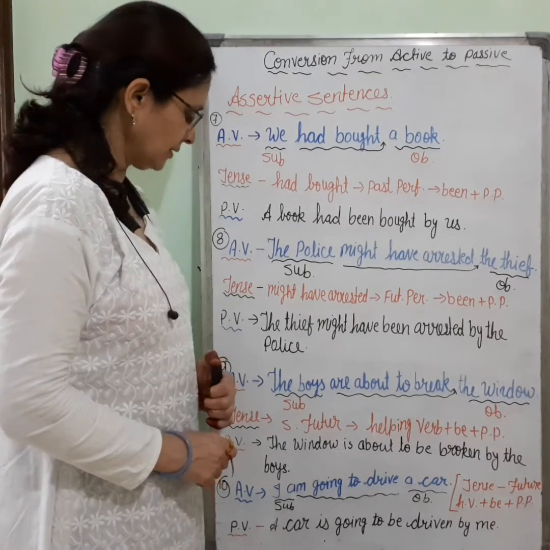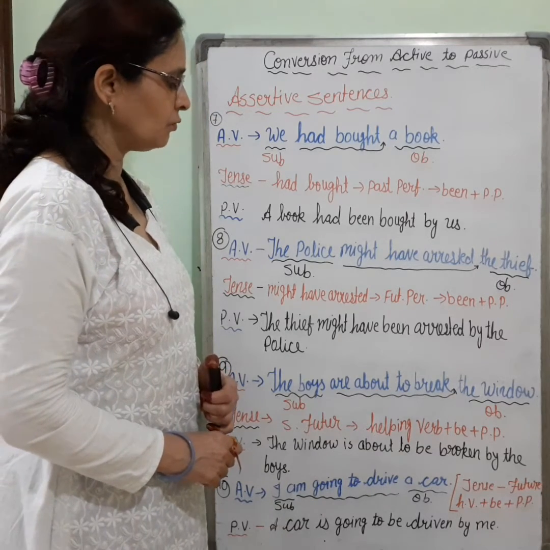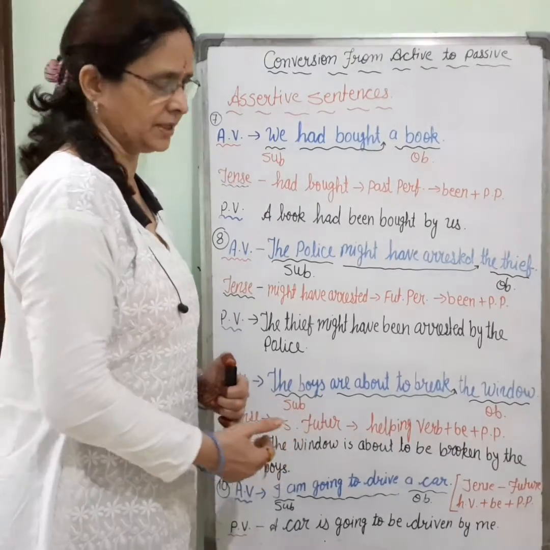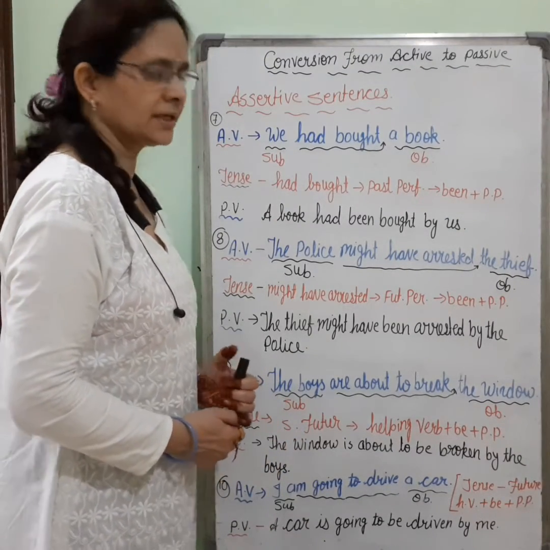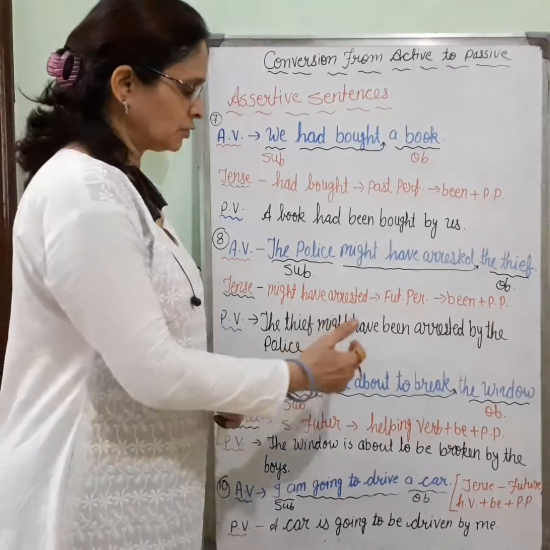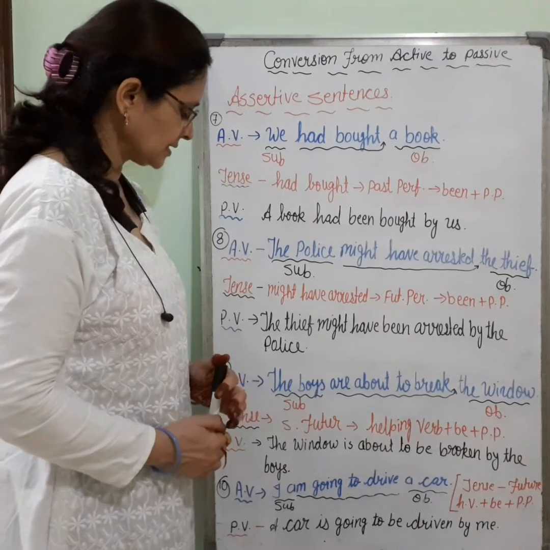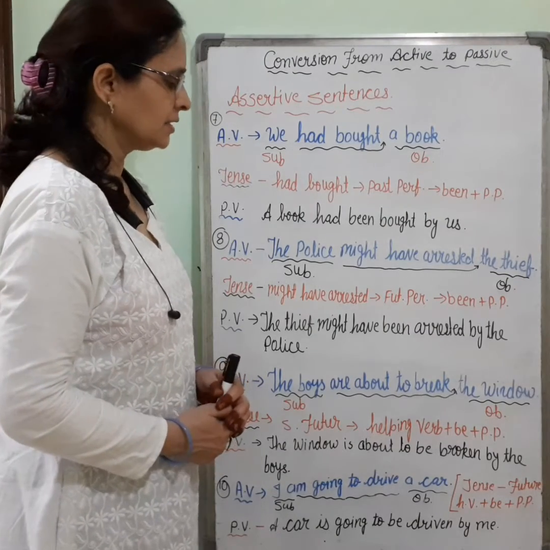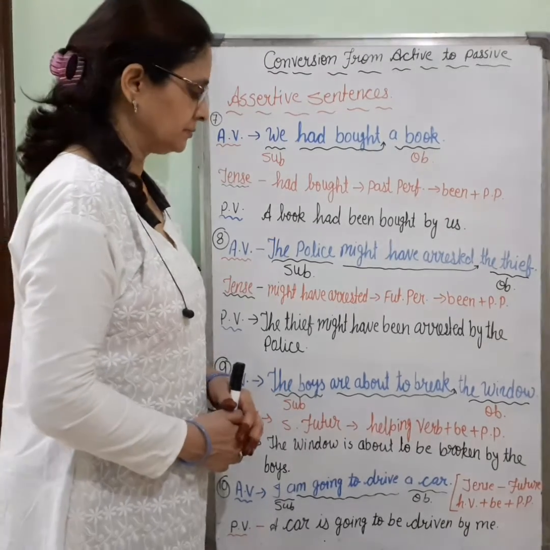Next, number 9. The boys are about to break the window. This is a little different question. Here, are about to break means they are going to do something, so this shows the future. The subject is the boys, the object is the window, and the verb is are about to break.